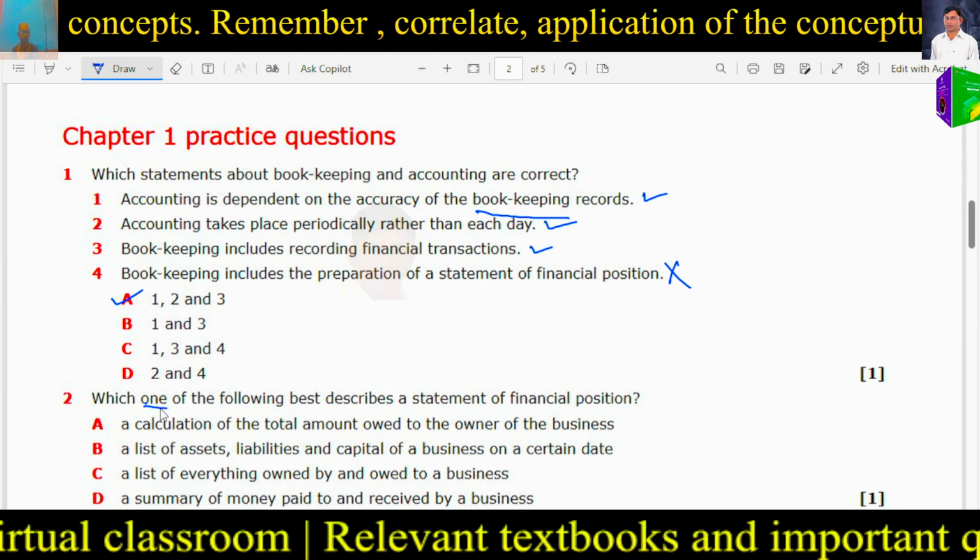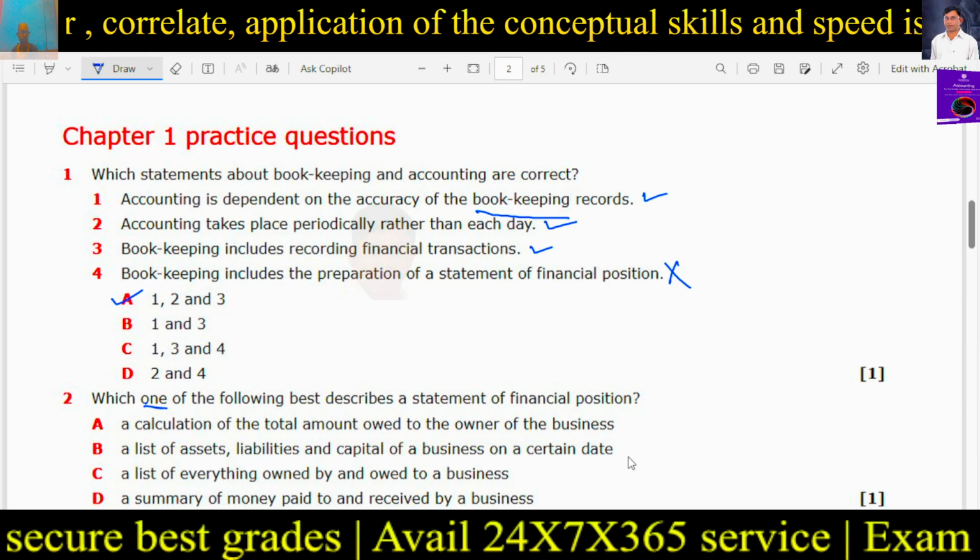So it is a list. A list of assets, liabilities and capital of a business on a certain date. This is the best answer. A list of everything owned by and owed to a business. It is not only owed to a business, it includes owed by a business also. You have to be very careful.